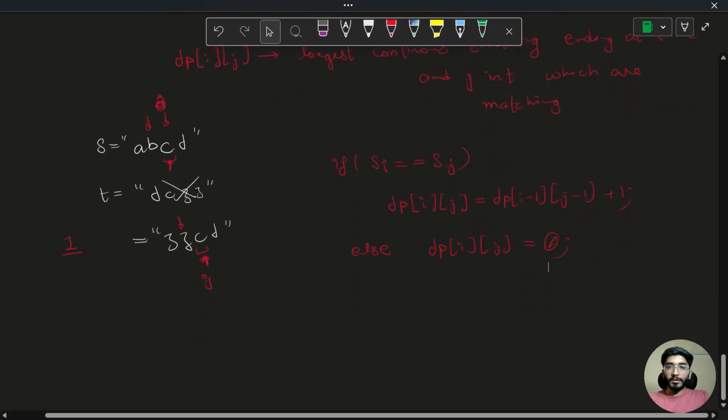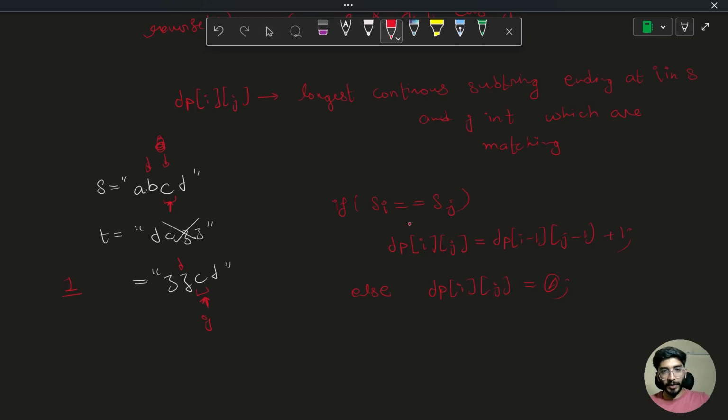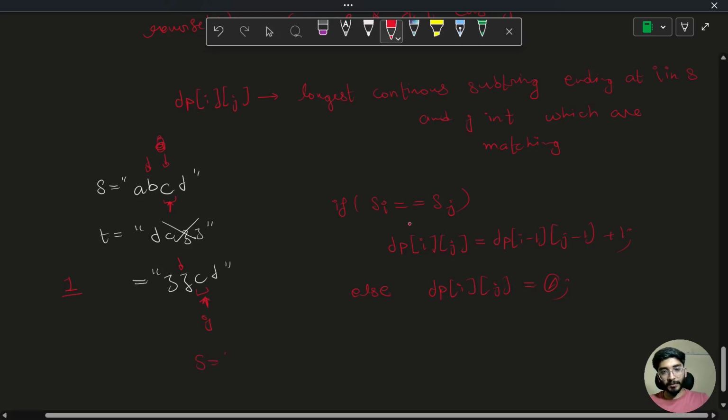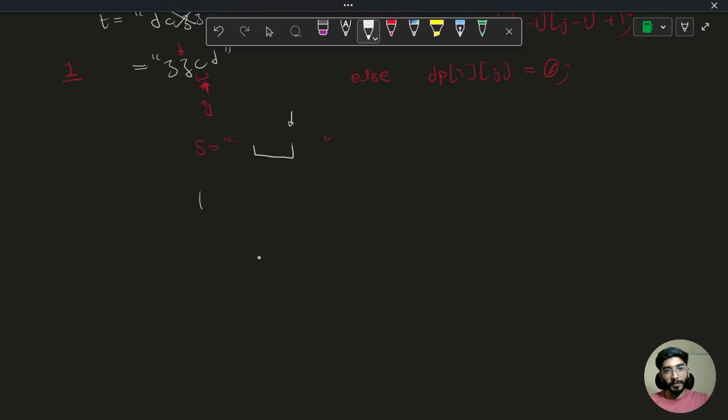Cool. So at any point, if I am running over a string s, I know what is the max length matched up till this point in s, which is matched with t. So what are these?